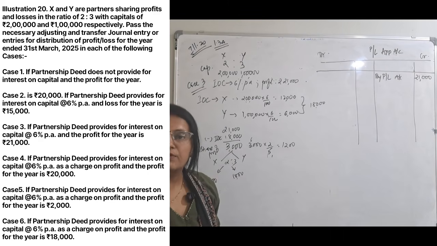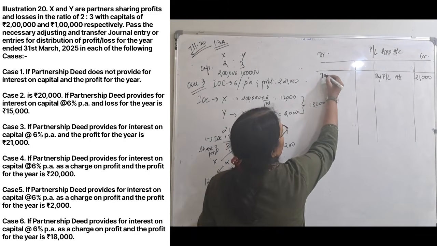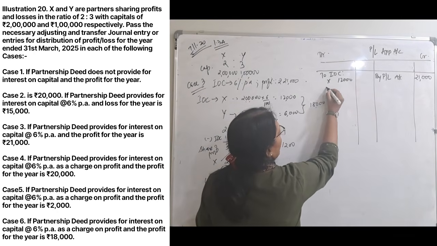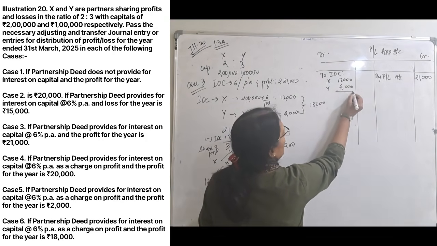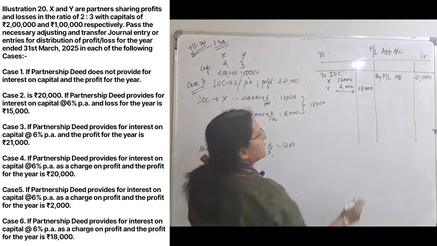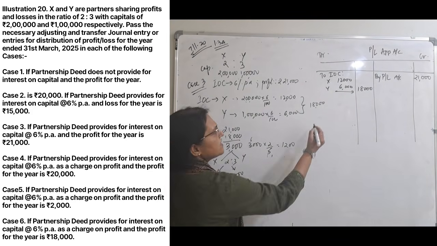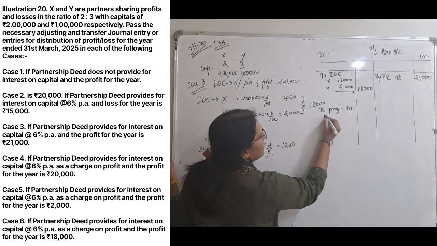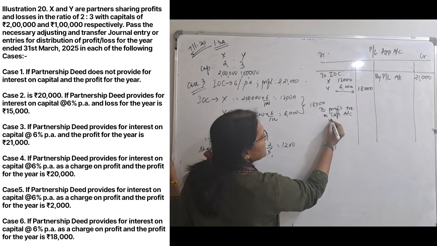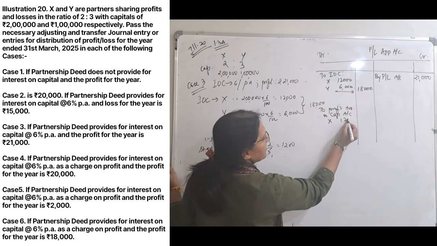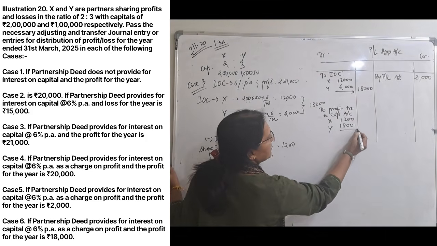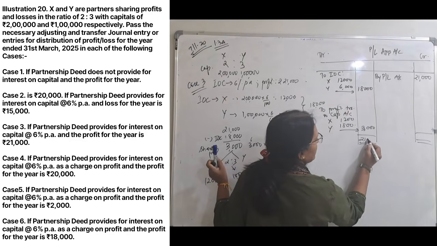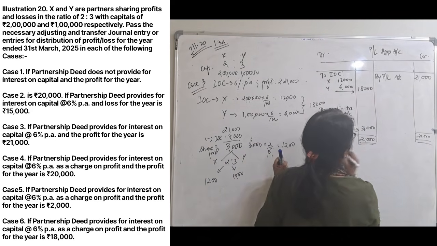Sequence wise, always first give interest on capital. So to interest on capital, X got 12,000 and Y's interest on capital is 6,000. Total is 18,000. Done. The remainder we give as profit. To profit transferred to capital account, X will get 1,200 and Y will get 1,800. Total is 3,000. Close the account. 21,000. That completes the P&L appropriation account.